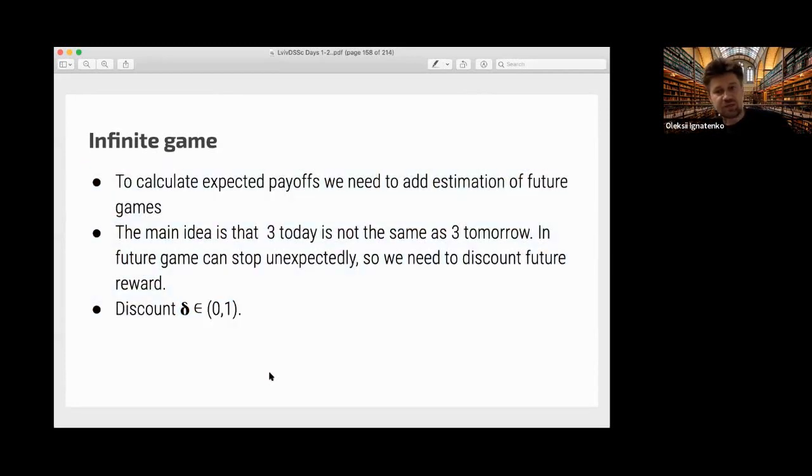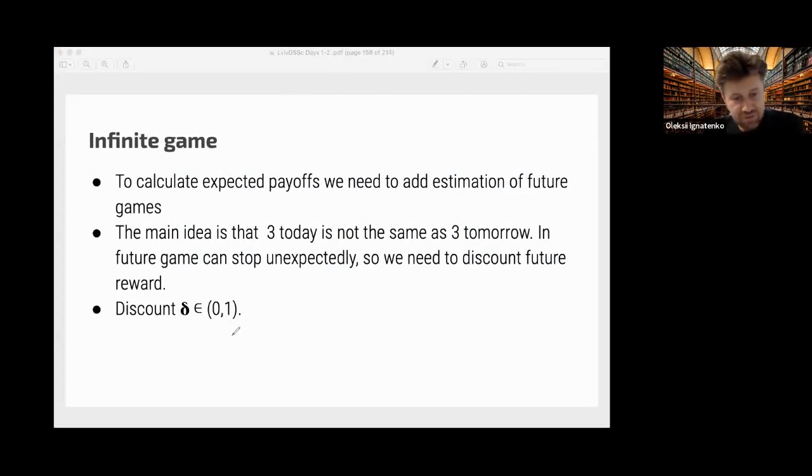The idea of discount is that a payoff of 3 today is not the same as a payoff of 3 tomorrow. If you get 3 in this round, in the next round its value right now would be delta times 3, and the next round delta squared times 3, and so on.